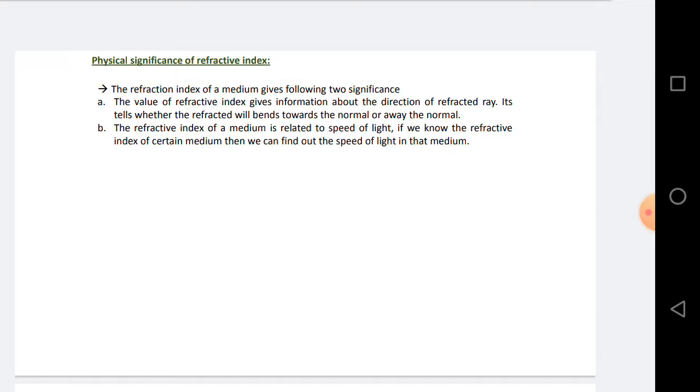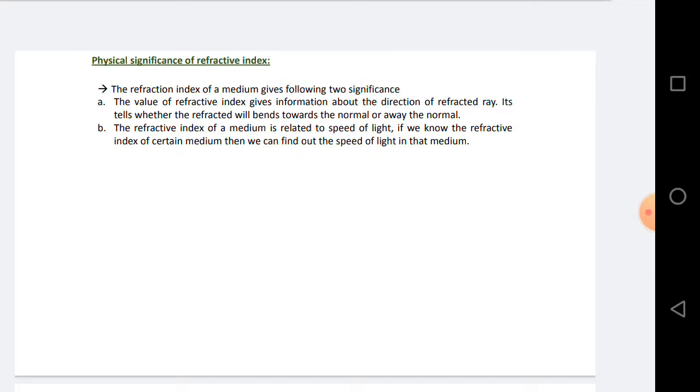So first one, last class I explained, if the refractive index of a medium with respect to another medium is greater than 1, then the light is bent towards the normal. If the refractive index of a medium with respect to another medium is less than 1, the light is bent away from the normal. So the refractive index will tell us whether the light is bent towards the normal or away from the normal.